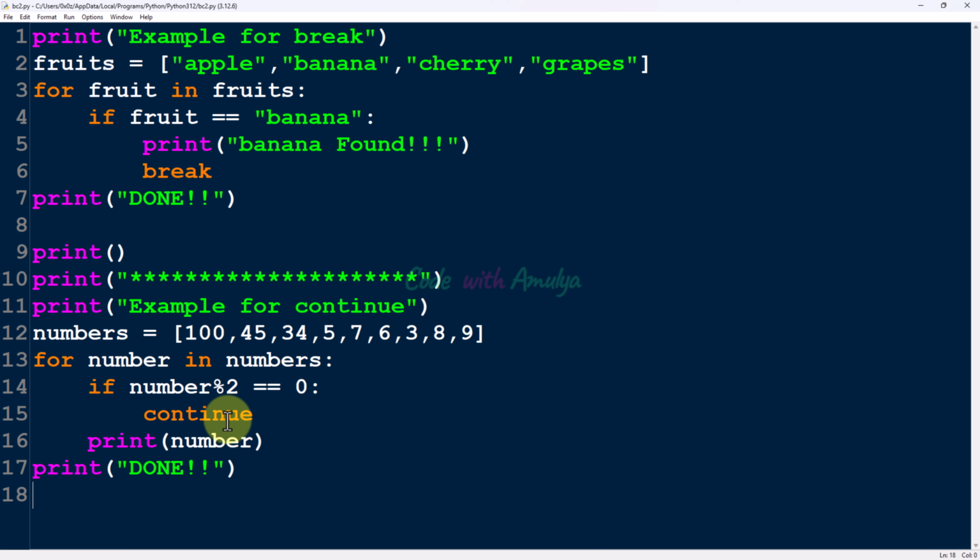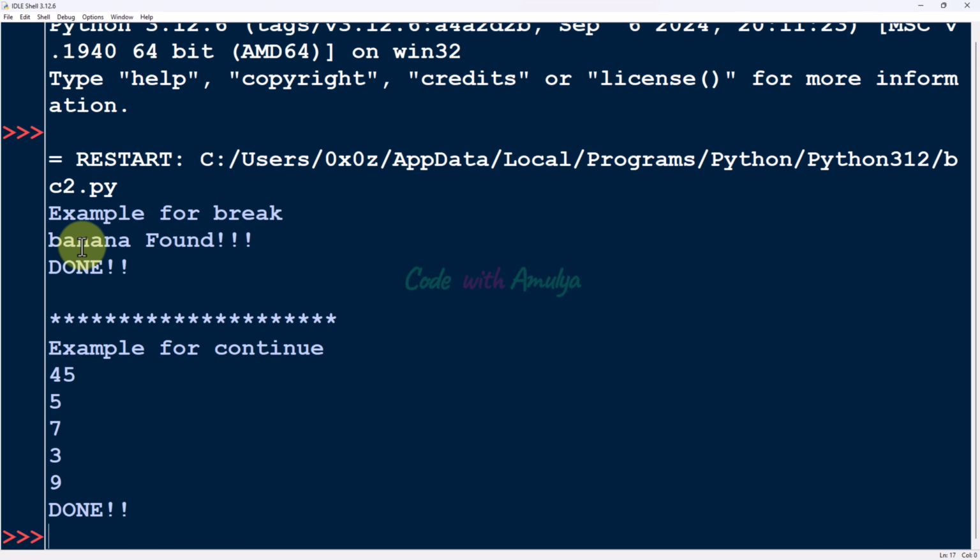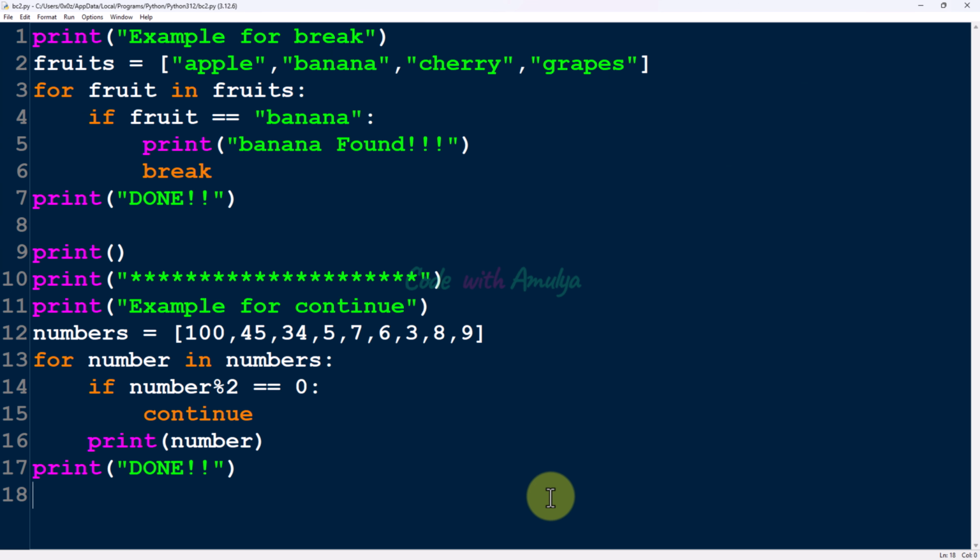Okay, let's save this and execute this. Okay, first the example for break, banana found. So banana is present in the fruits list, then the done message. Next the example for continue. Here you can see 1, 5, 7, 3, 9, all odd numbers, then done. Okay, so this is how you can use the break statement and continue statement in the Python programming language.